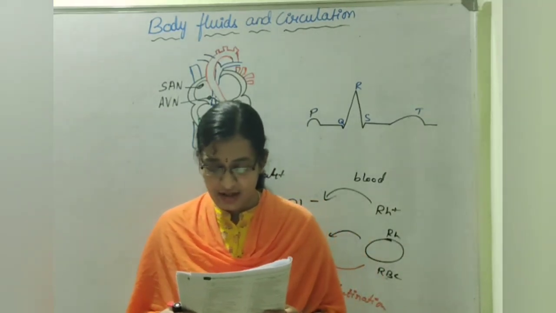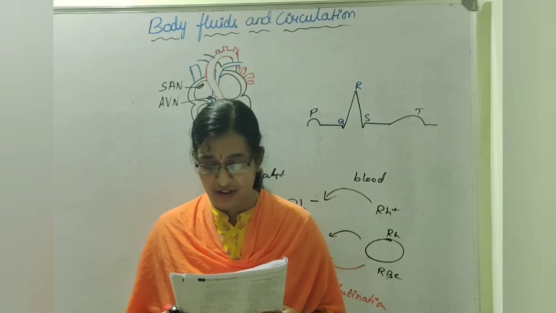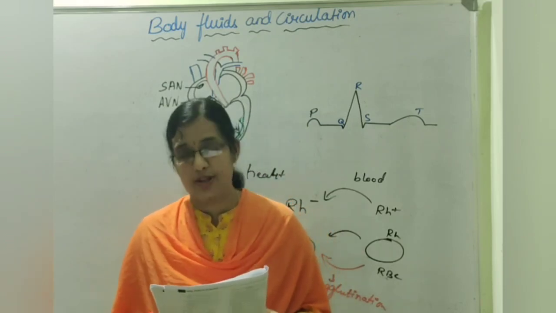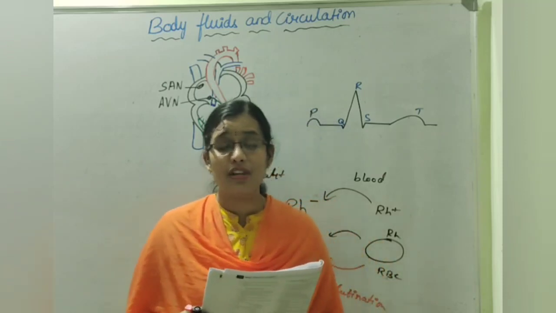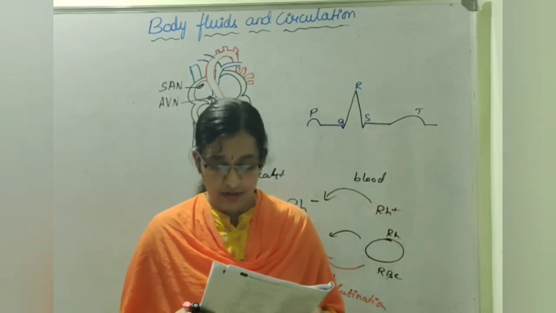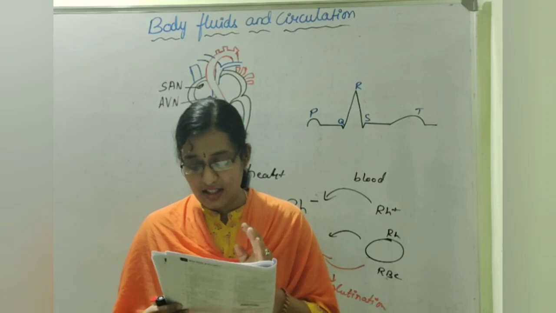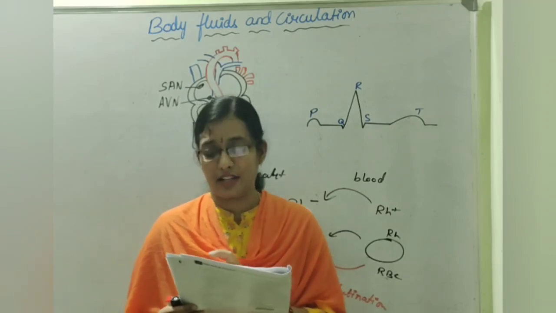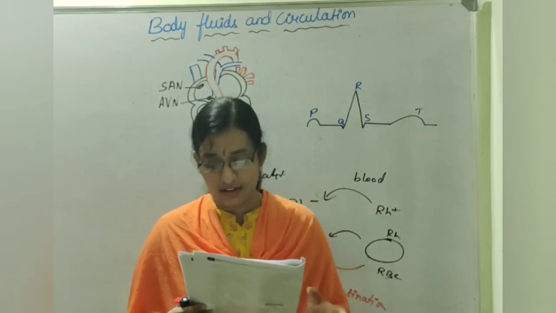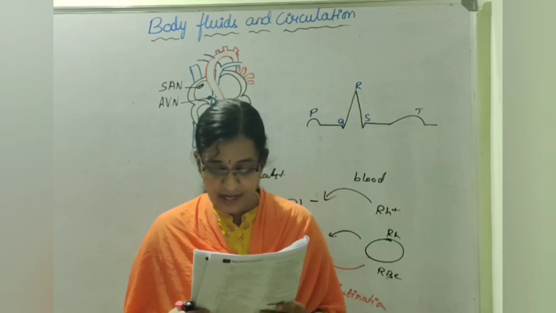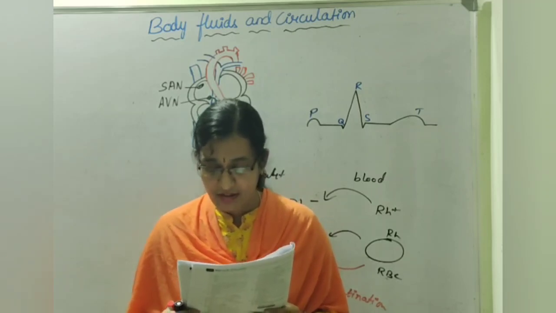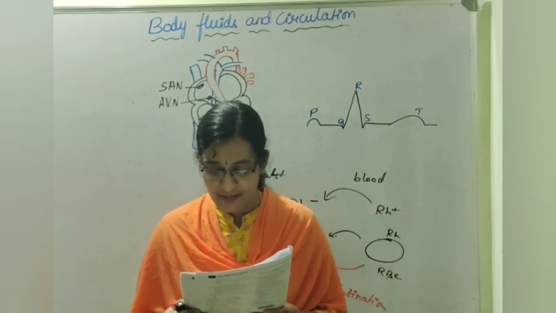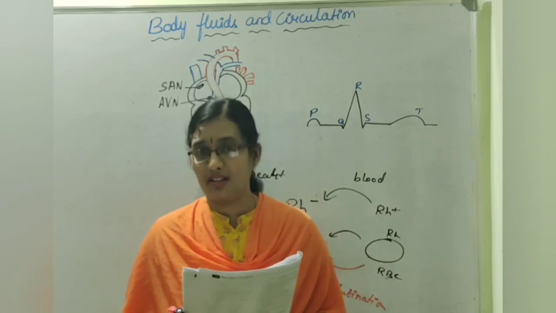And third statement, clotting of blood involves the change of fibrinogen to fibrin by thrombin. Of course, because fibrinogen is inactive in nature, whereas fibrin is the active form of this clotting factor. And then fourth statement, blood clotting involves a cascading process involving a number of factors present in the active form always.